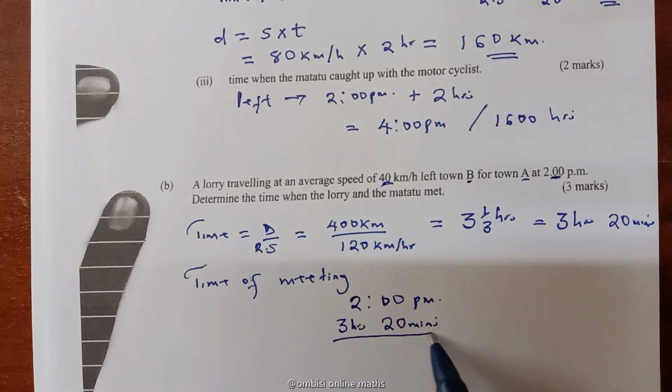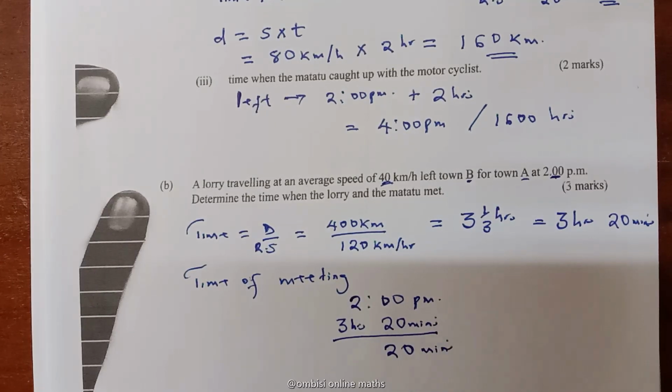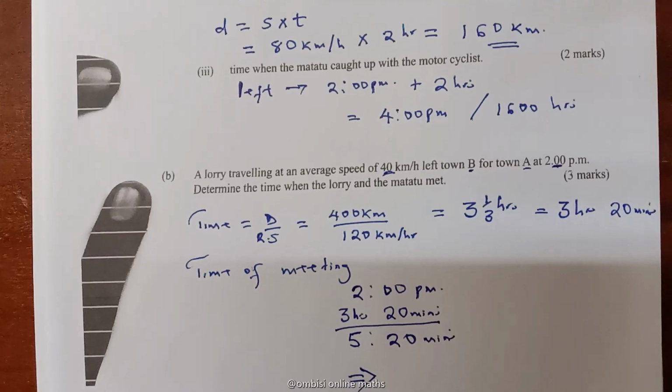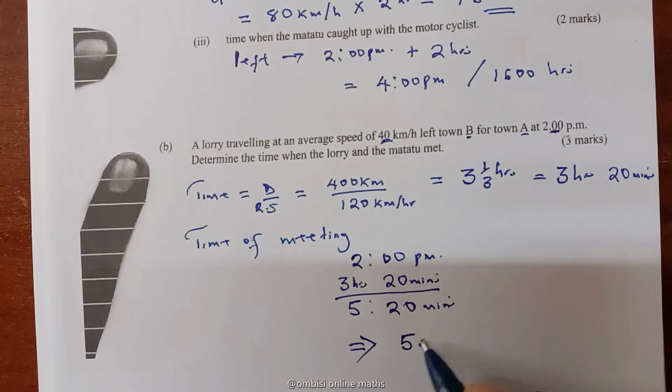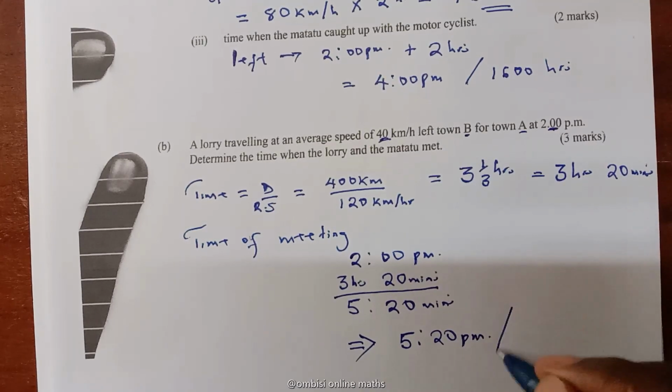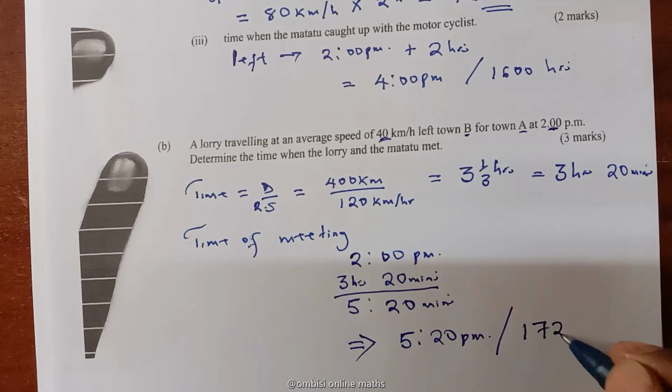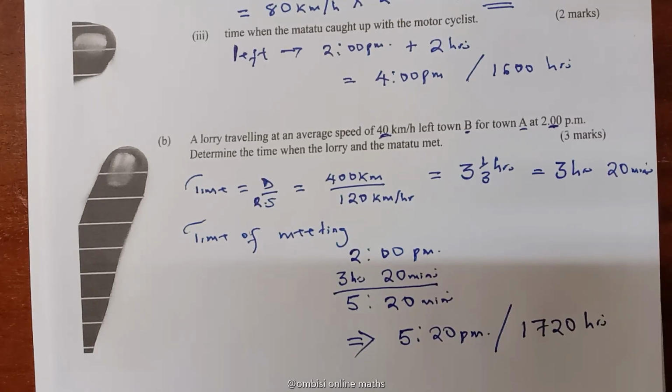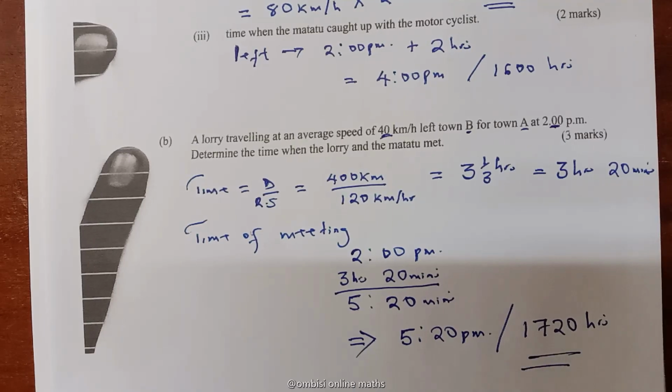So we add: 20 minutes, then 2 plus 3 gives 5. In short, they met at exactly 5:20 p.m., or you can quote it as 1720 hours. And that is how question 17 was supposed to be done, at exactly 10 marks.